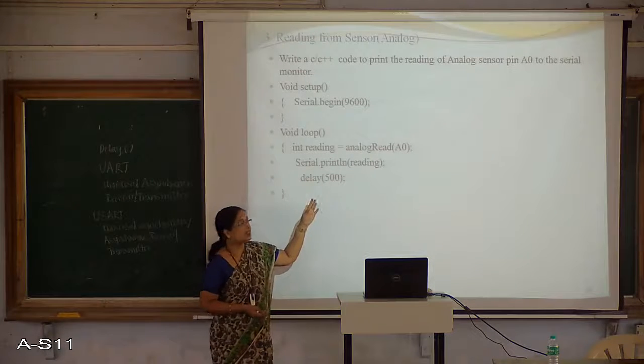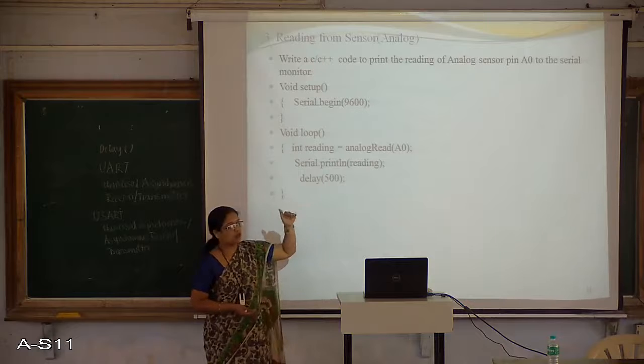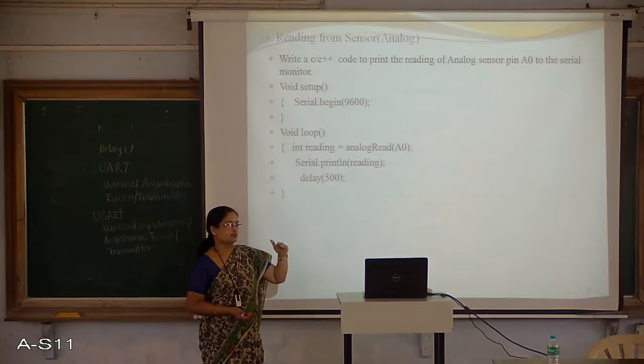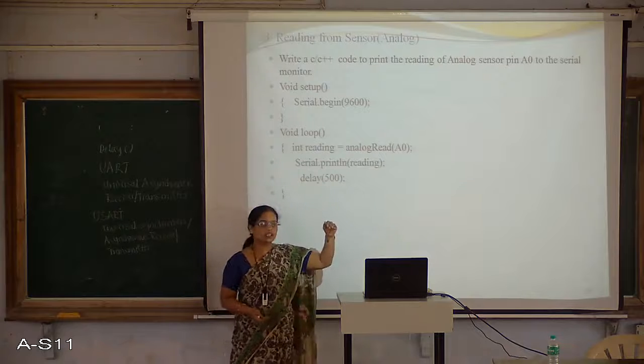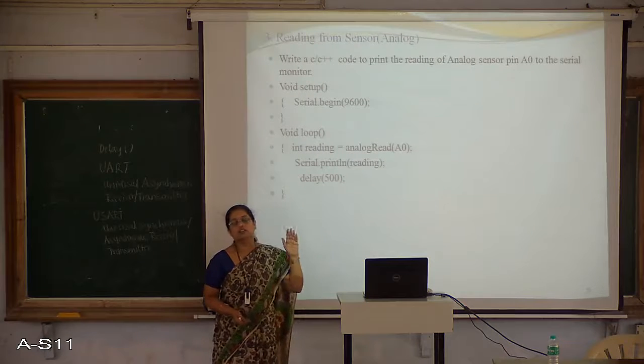So in this case, after reading one temperature value, it will take some time, and after a break of 500 milliseconds of delay, it will display another temperature value.